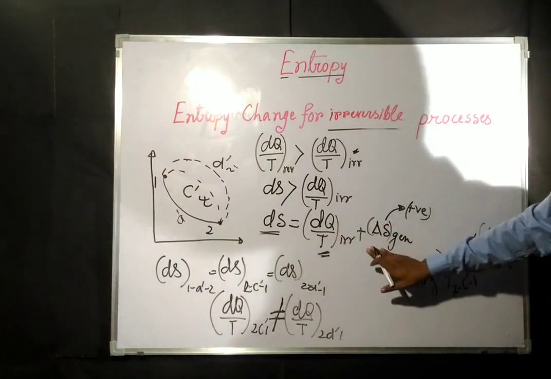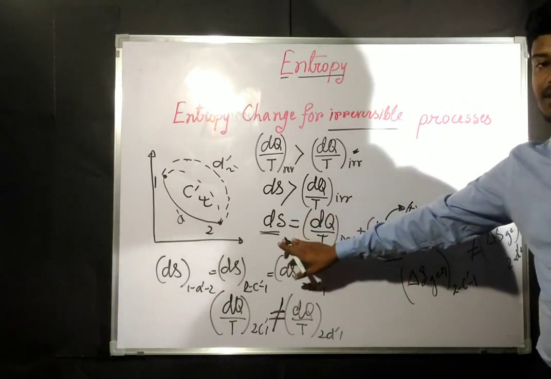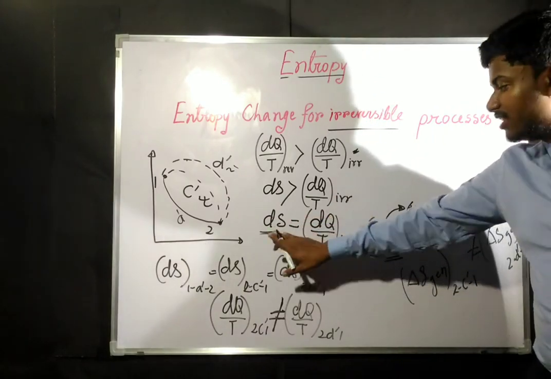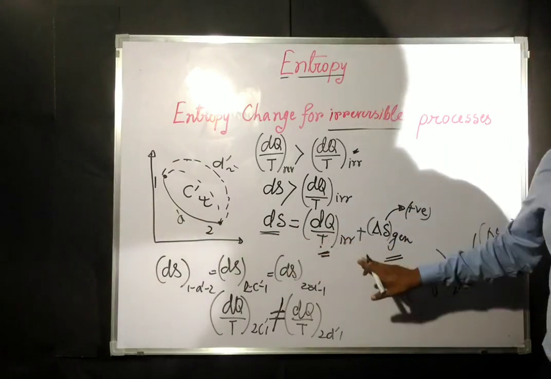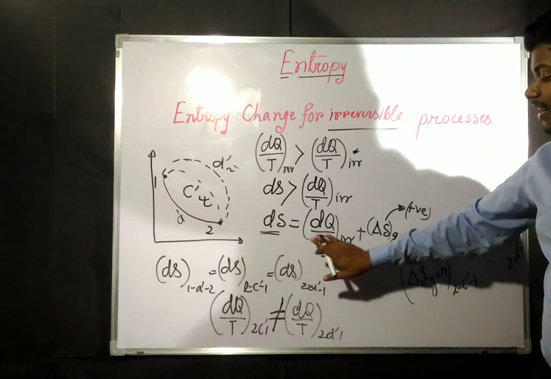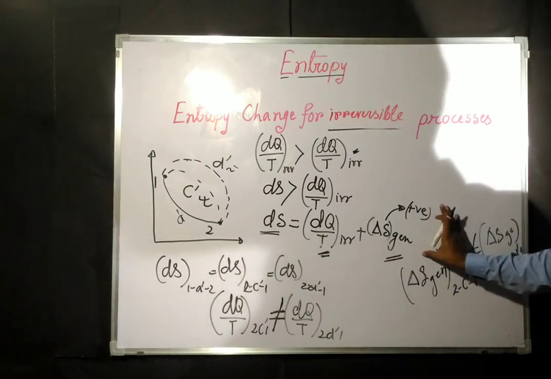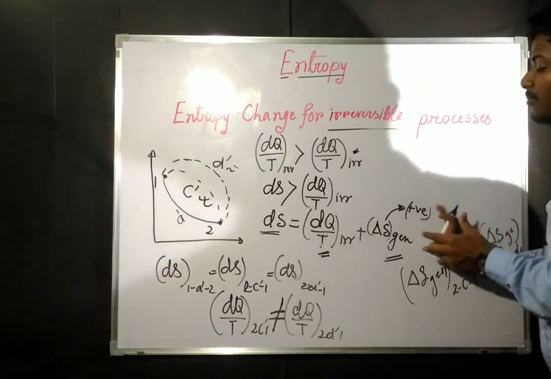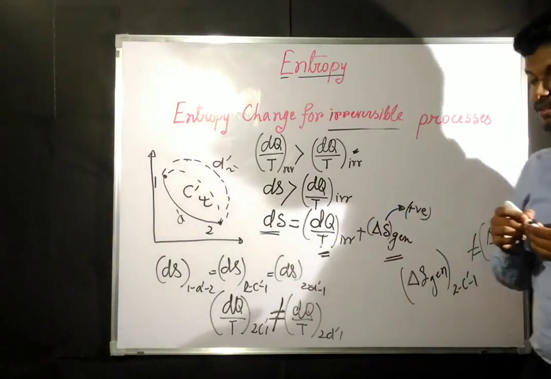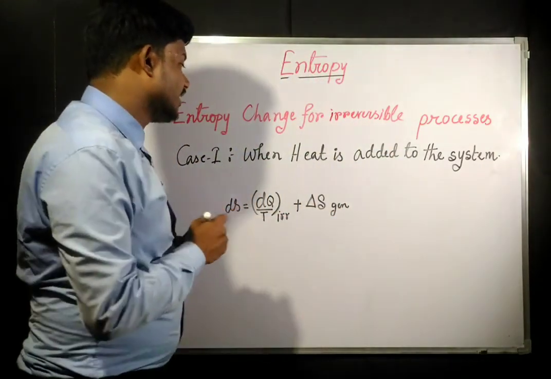If this thing is same and this thing is different, then this thing will never be constant. For this to be constant, the addition of these two must be constant. Okay, and if C and D are having different values of this term, then this term also must be different, so that their summation becomes equal to ds. Okay, so now case 1. Okay, case 1 is what?